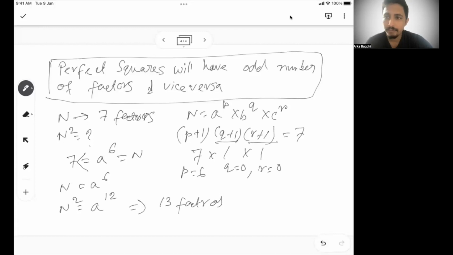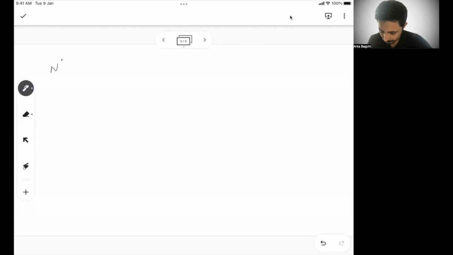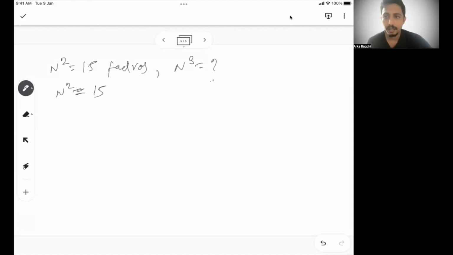If there is any difficulty in understanding, please drop a note in the comment section and I'll be able to explain. Let's take another type of example. Let's say n square has 15 factors. N cube will have how many factors, right? So in that case, let's say n square has 15 factors.